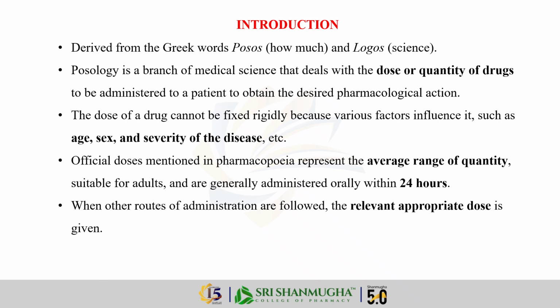The dose of a drug cannot be fixed because various factors influence it, such as age, sex, and severity of the disease. The official doses mentioned in pharmacopoeia represent the average range of quantity suitable for adults and are generally administered orally within 24 hours. When other routes of administration are followed, the relevant appropriate dose is given.